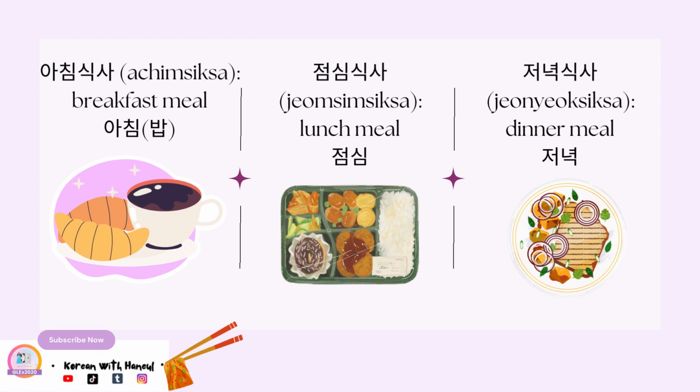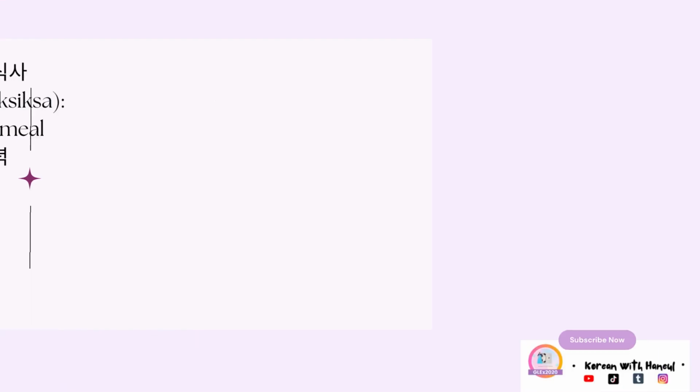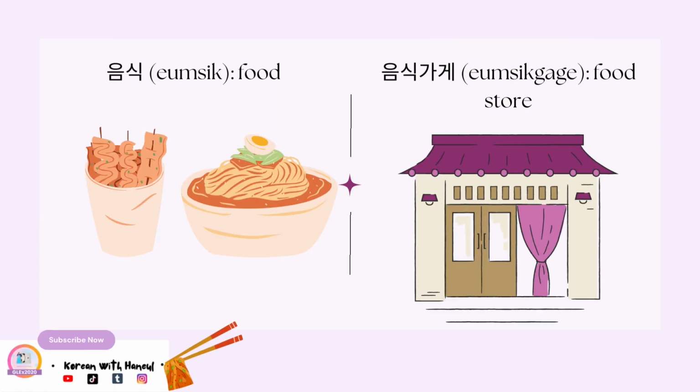We have 아침 식사, breakfast meal, although we can say 아침밥 or just 아침 for breakfast. And then you have 점심 식사, so 점심 means lunch. We can add 식사 or not. 점심 식사, lunch meal. And lastly have 저녁, dinner. So 저녁 식사 is dinner meal. We then have 음식, which just means food. And lastly, we have 음식 가게. So 가게 means a store, a shop. So 음식 가게 means a place that sells food, a food store.